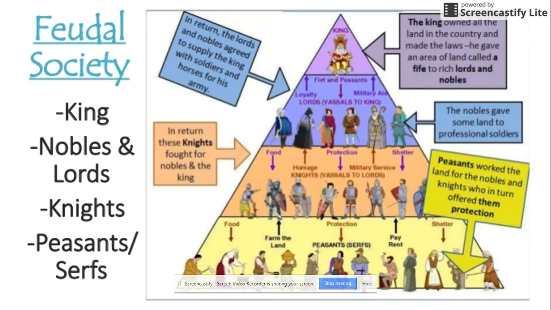So at the very bottom, of course, you had the peasants, who were also sometimes known as serfs, right? That, of course, was the lowest part of our feudal system and the largest part of our feudal system as well. The majority of people fell under this peasant category. And this was the way that the Middle Ages or medieval society was structured. This was the same type of class system that you found throughout the majority of Europe at this time.